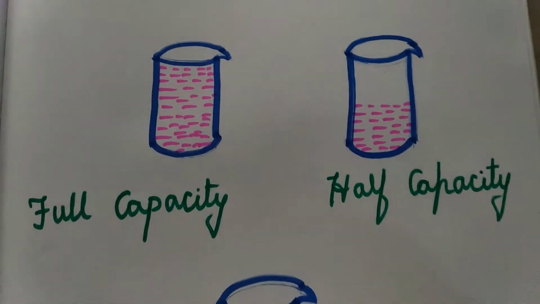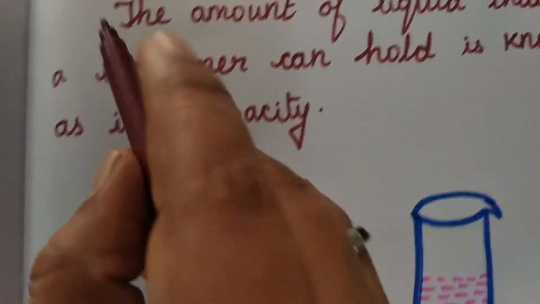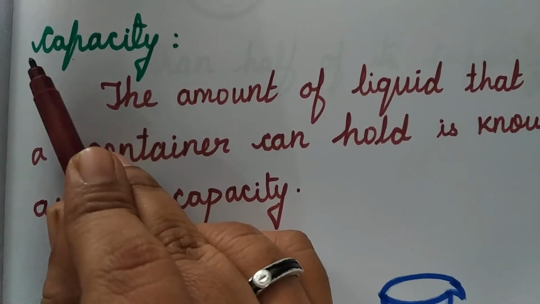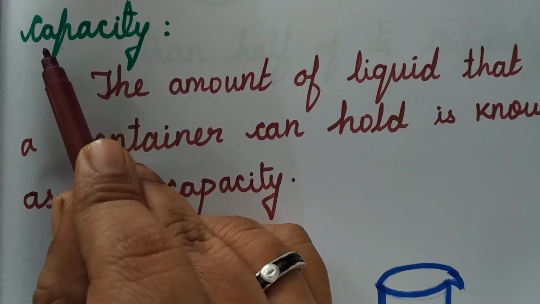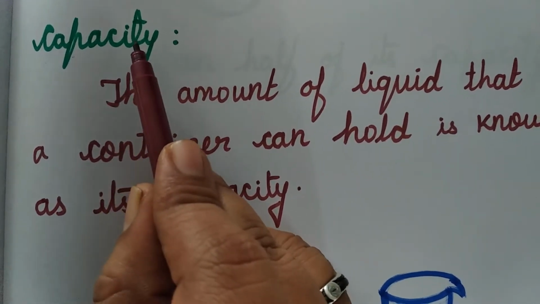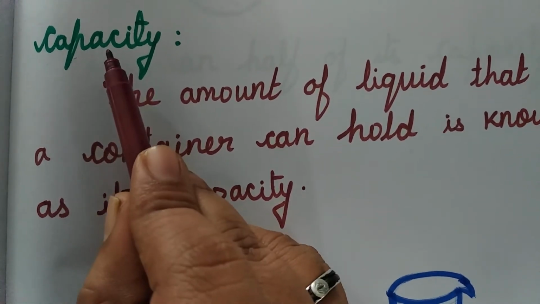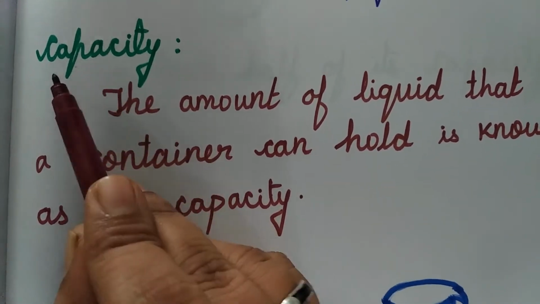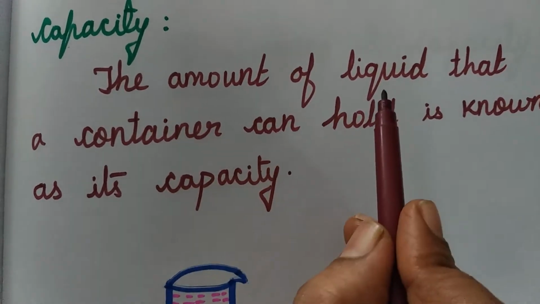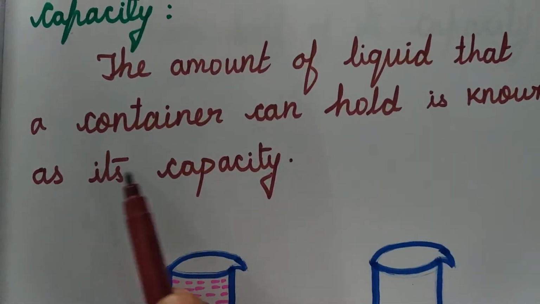Now listen here, children. So this is the jar. What is meant by capacity? See capacity, C-A-P-A-C-I-T-Y, capacity. So capacity means the amount of liquid that a container can hold is known as its capacity.